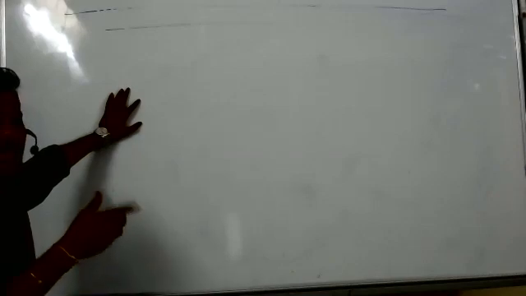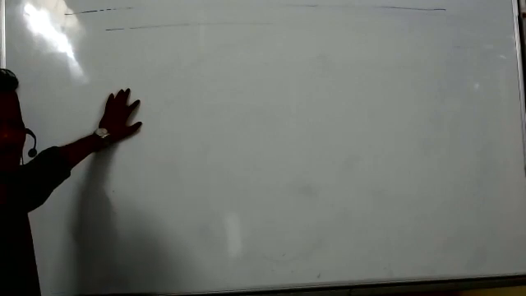We have discussed the speed definition: distance traveled by a body in a given time. Just for the speed definition, if I add direction, that will become velocity. What is the difference between speed and velocity? Only one thing, that is direction. If we add direction to the speed definition, it will become velocity.